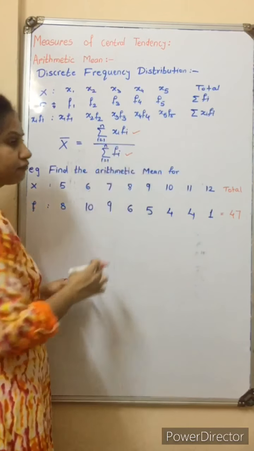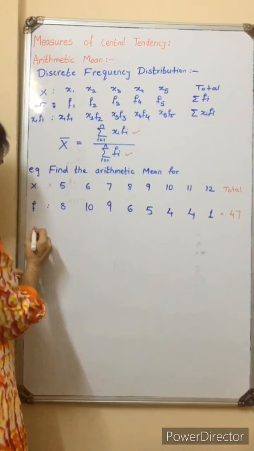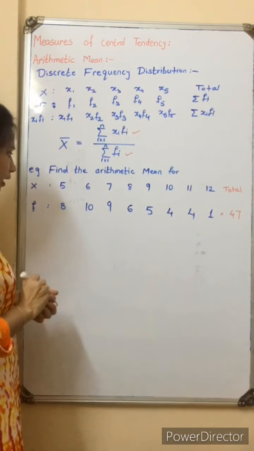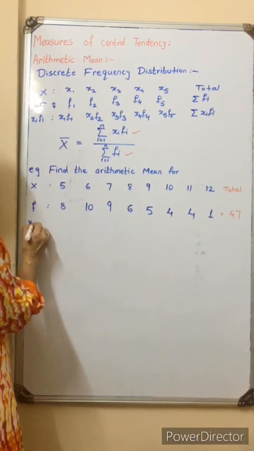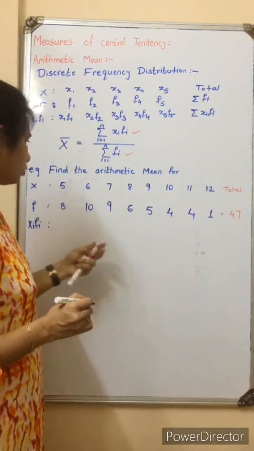Next, I need to calculate xi into fi. First of all, calculate the multiplication, denoted by xi into fi. You go vertically also.